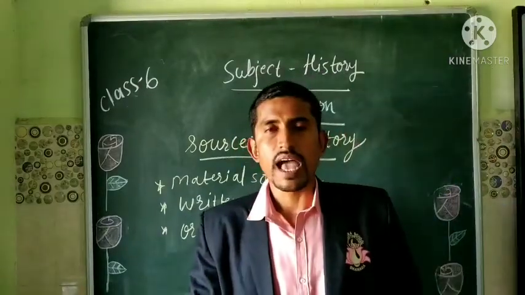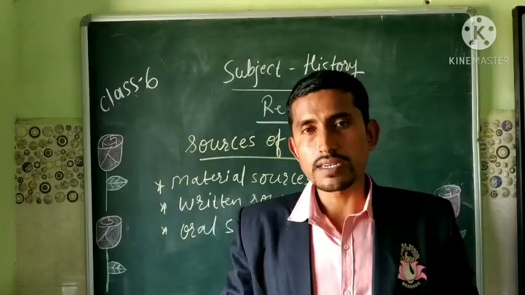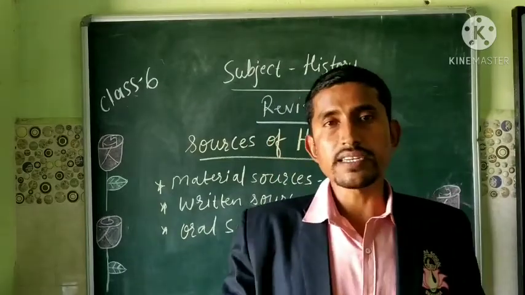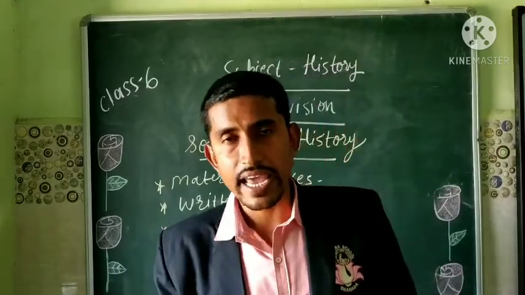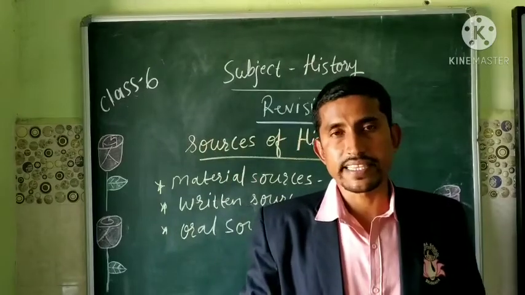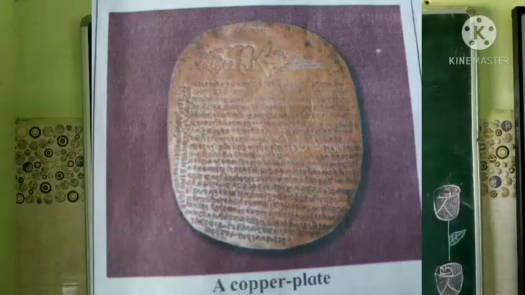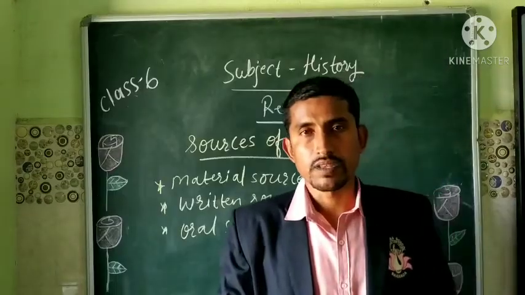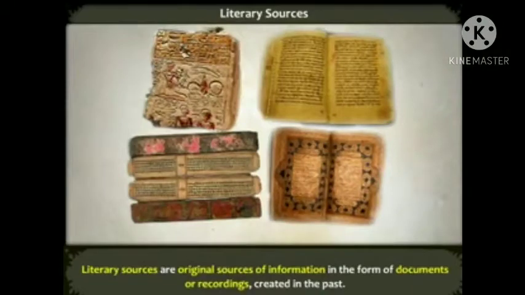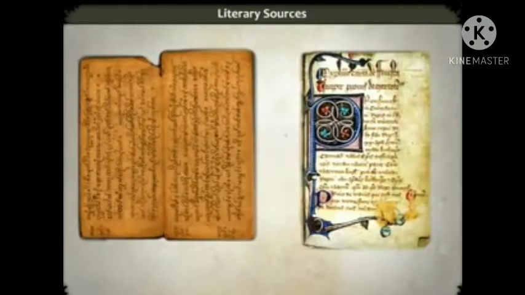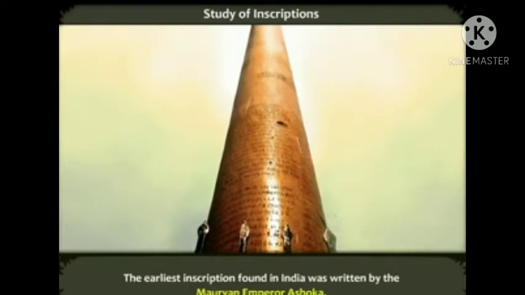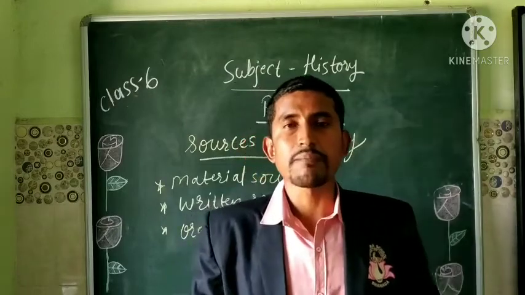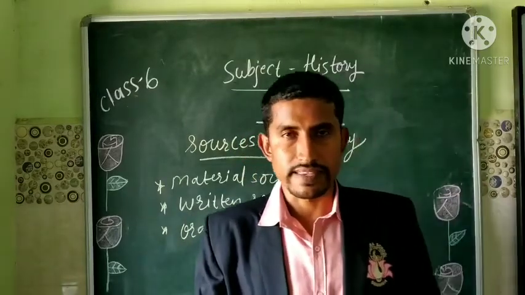Second thing, students, records of judgments, declarations and donations were also written in ancient times with the help of different things, right? For example, copper plates and stone inscriptions, which you can see in the pictures. So these all things are examples of written sources.